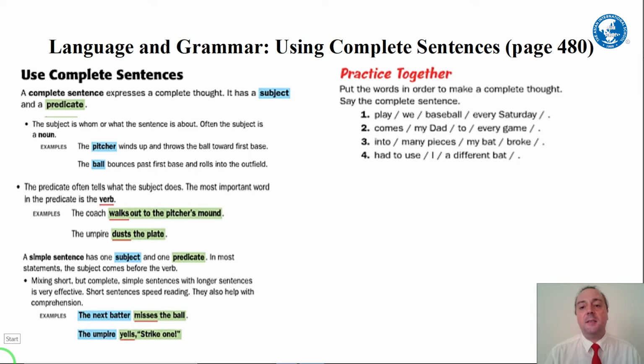So let's practice this. Here's four different sentences that are mixed up. What I want you to do is pause the video for 2 minutes and put the words together in order to make a complete sentence that has the right sentence structure, subject and predicate. Go ahead and pause the video for 2 minutes and do that now.